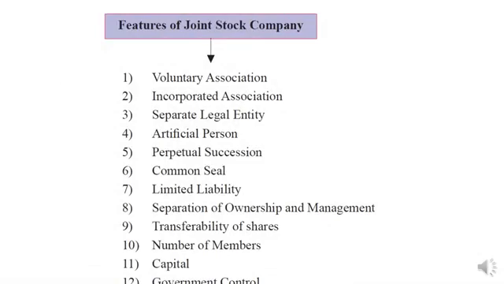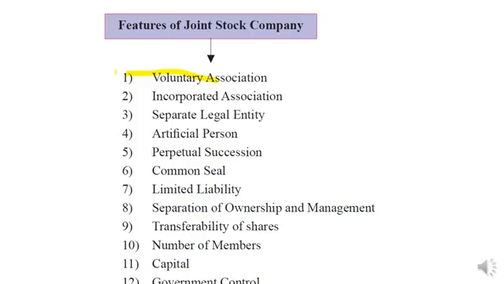Next we will see the features of a joint stock company, under which the first feature is voluntary association. Now students, what is voluntary association? Voluntary association means the person comes into the business as per their own wish. They are not forced to become a member of the company.